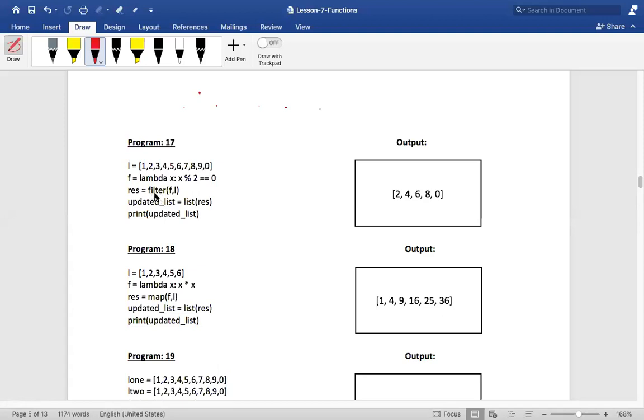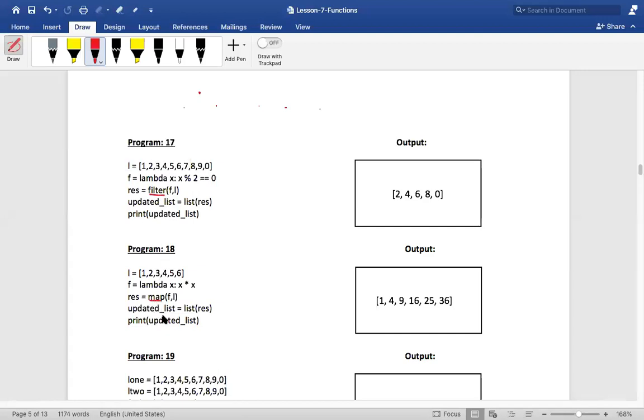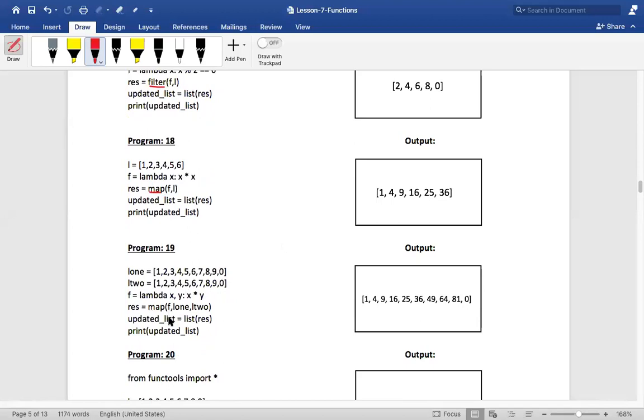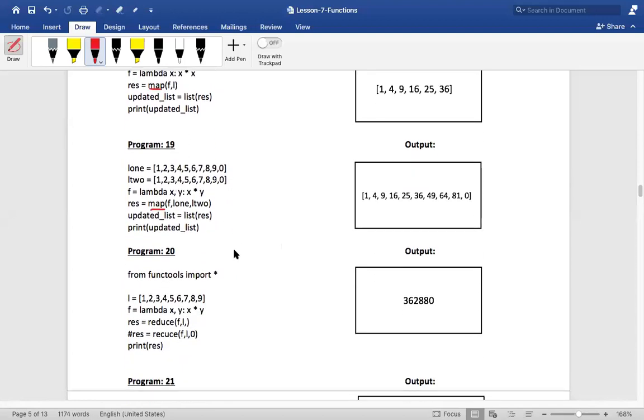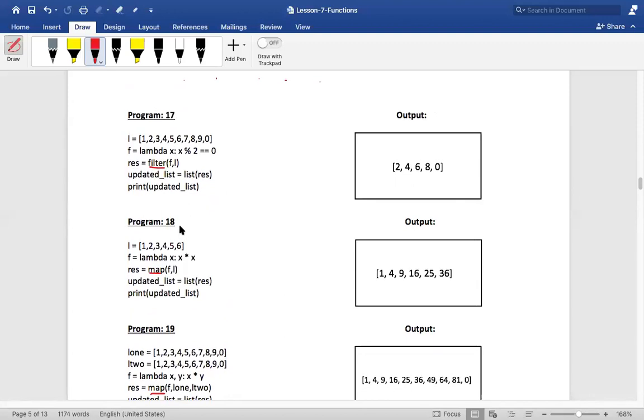Did you see that you have something called filter over here? Did you see map? And then the third one, we have something called reduce. These are very, very frequently used functions in Python, my dear friends, which make use of lambda. Now you can see how many parameters the filter function will take. Keep answering. Akshada, can you please tell me?